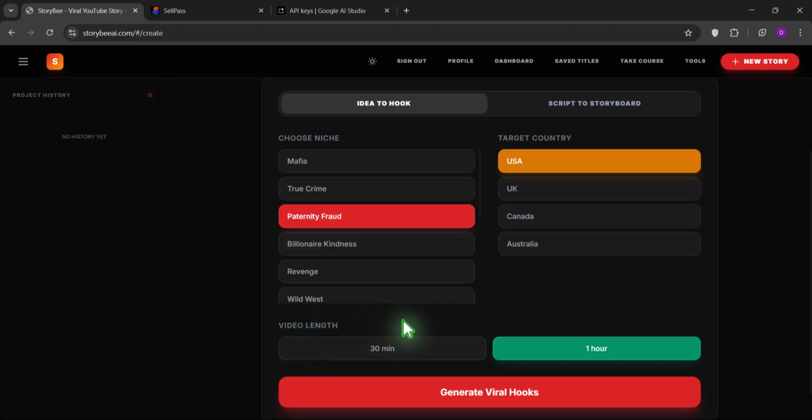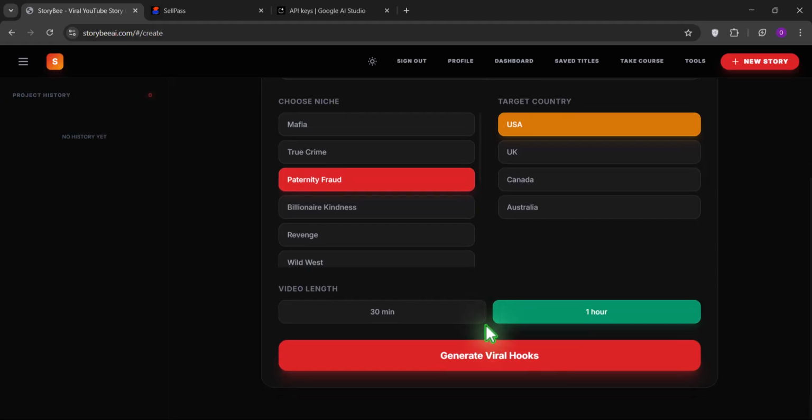Then the video length is what you now need to select, 1 hour or 30 minutes. If you select the 30-minute video length, it's going to generate chapters that are going to be up to 30 minutes. If you select 1 hour, it's going to generate a script, the storyline, everything you need that is going to be up to 1 hour. Once you transcribe, maybe when you use text to speech, it's going to give you a 1 hour video. And in this video, it's going to give you access to the scenes and the prompts for the images that you need, which we are going to do now.